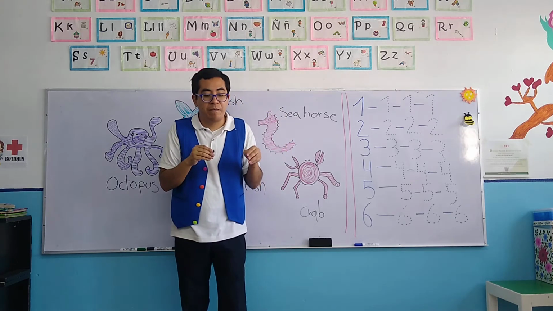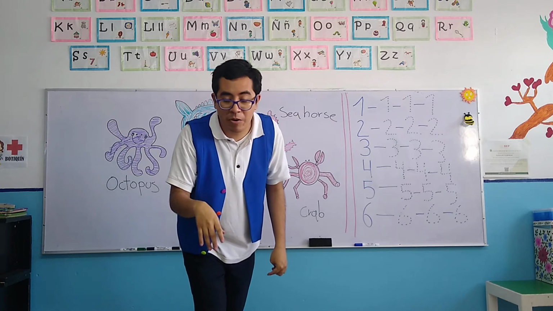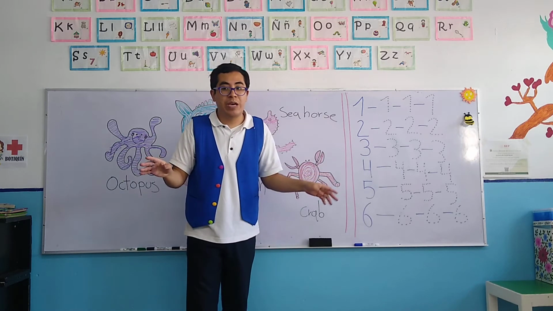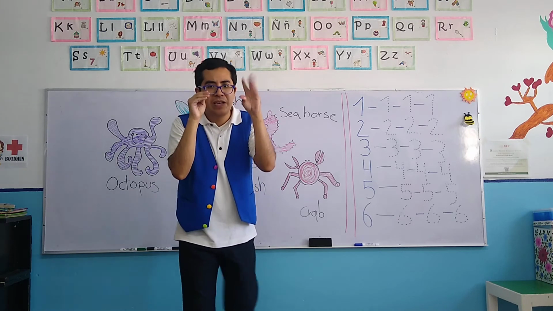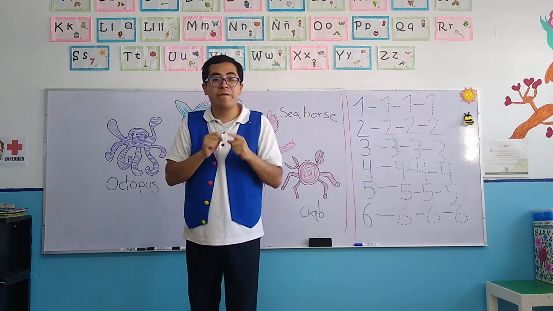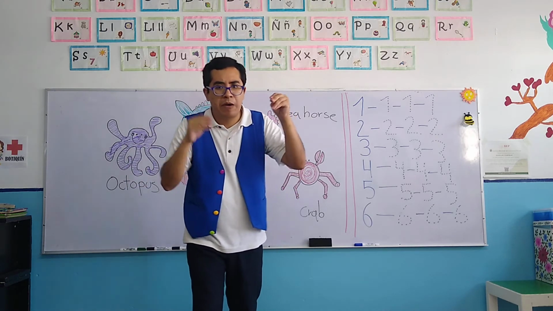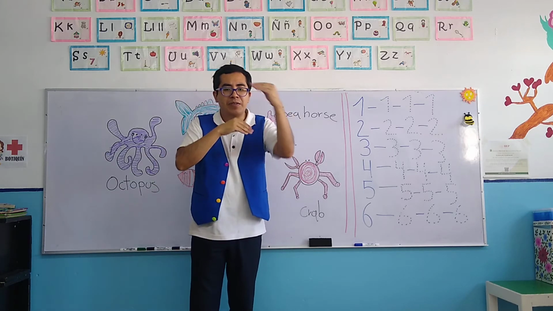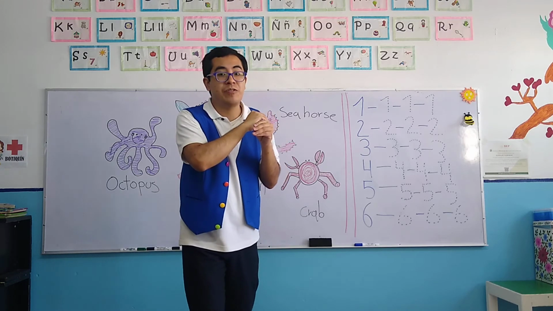So we have to be careful when we see one, and we can't approach it because it can pinch us, okay? It can bite with their arms, okay? So we have to be very careful. And the crabs are colored red, and they are small animals, small but very, very dangerous, okay?